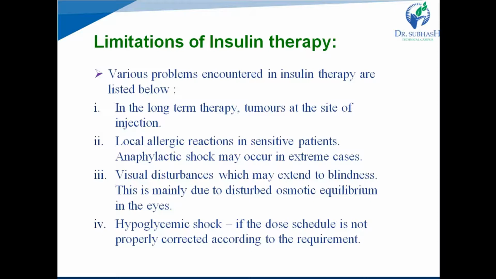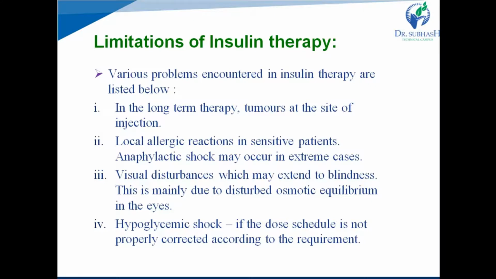Other than these main limitations, present evidence regarding insulin therapy has uncovered many more limitations, and they do not allow us to recognize insulin as an ideal hypoglycemic agent. So, various problems encountered in insulin therapy are here.